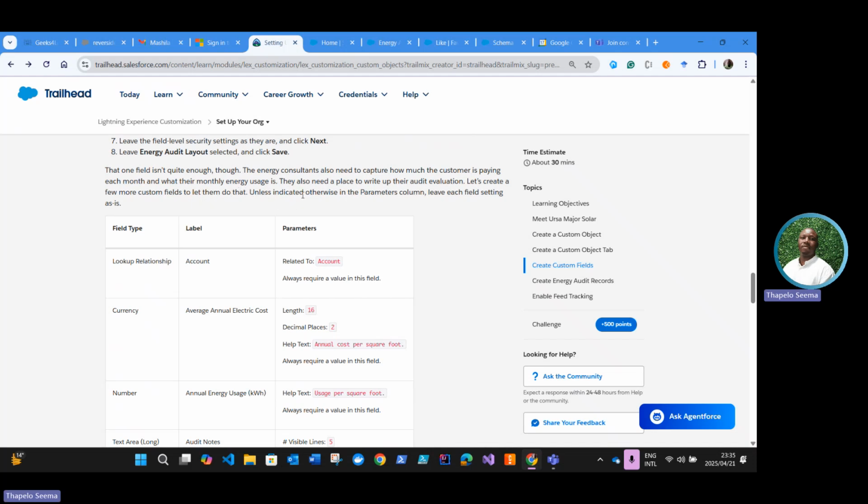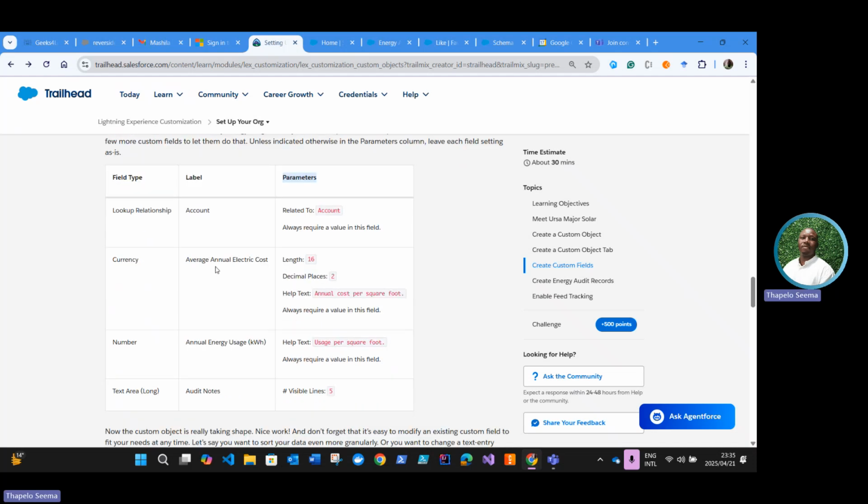The instruction there says unless indicated otherwise in the parameters column, which is this column, leave each field setting as is. Okay. So first, for the second field that we're going to create is a lookup relationship with the account object. Right, and we're going to make it required.